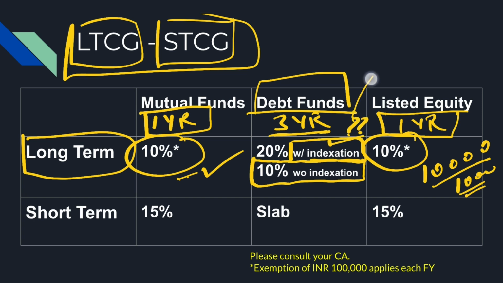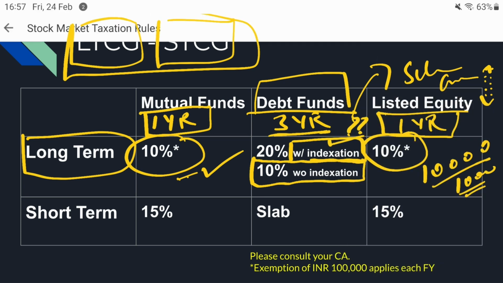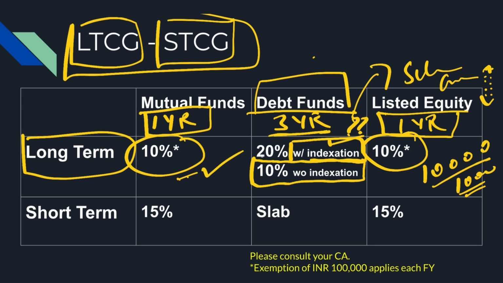Indexation is basically a schedule published by the government where the price or cost of your equity is assumed to be increasing. Your cost price is assumed to be increasing depending on certain factors. You can say basically it is increasing at the inflation rate. I'll give you a link to see how much indexation you get, but practically I don't expect there to be much difference between 20% and 10% with indexation or without indexation, but this is the rule.